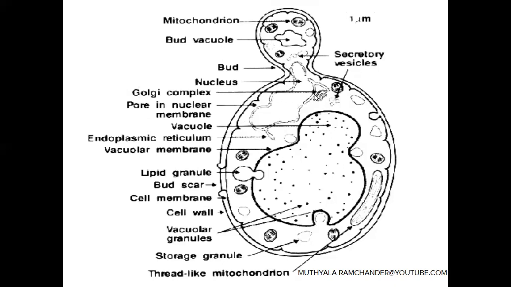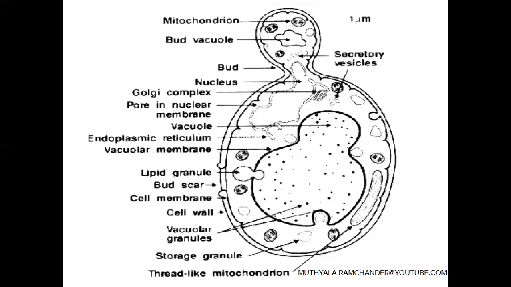Near the nucleus, again plate-like and vesicle-like structures are present. They are called the Golgi complex or Golgi apparatus. They also help in lipid metabolism and in cell wall formation. Near the Golgi apparatus, secretory vesicles are present. They release enzymes and hormones for the metabolic activities of the yeast cell.